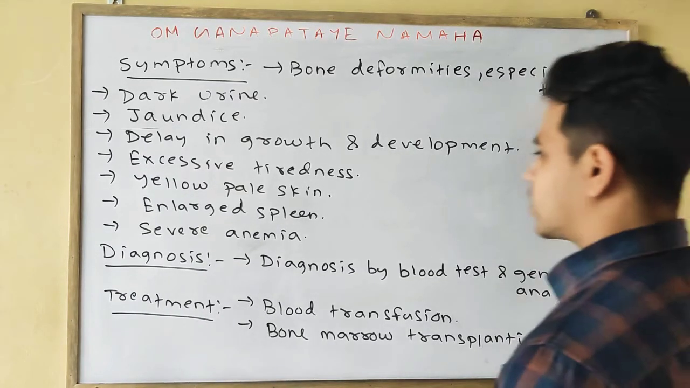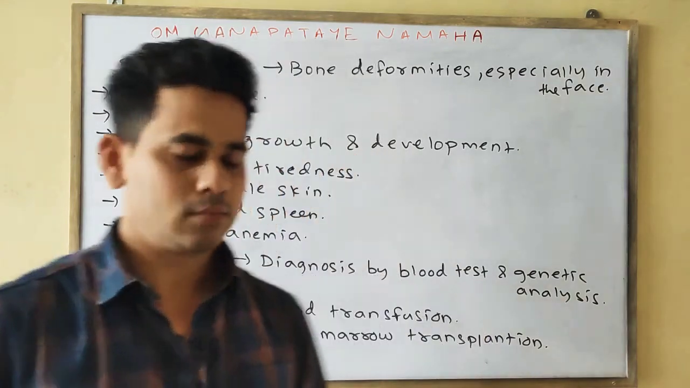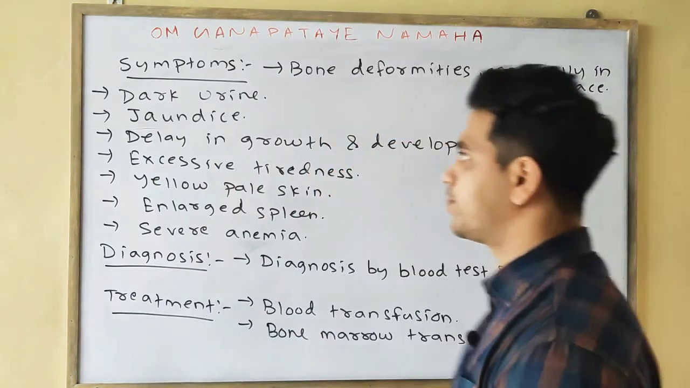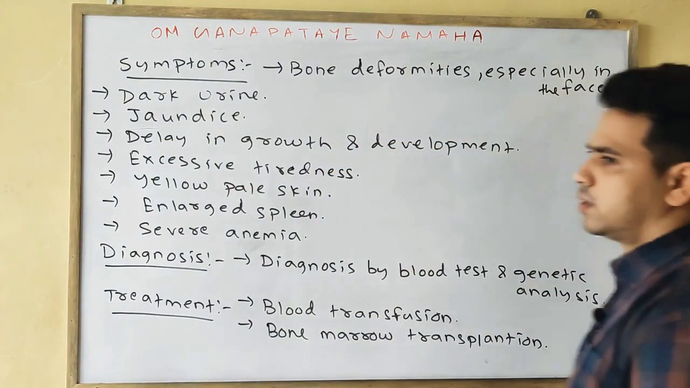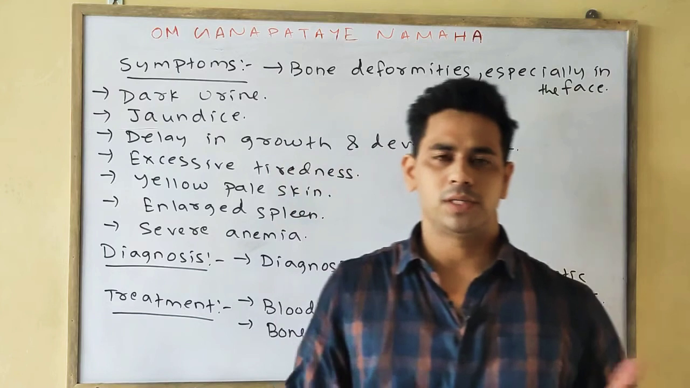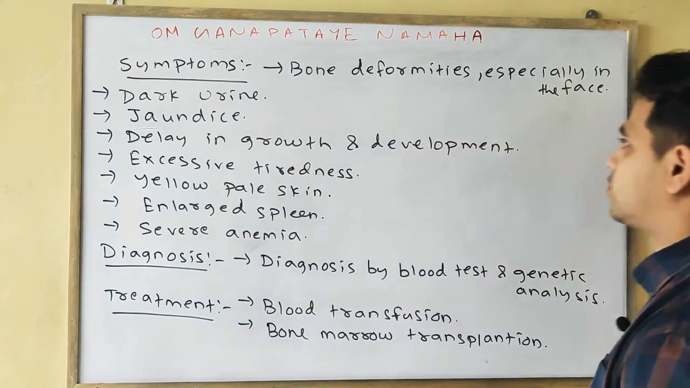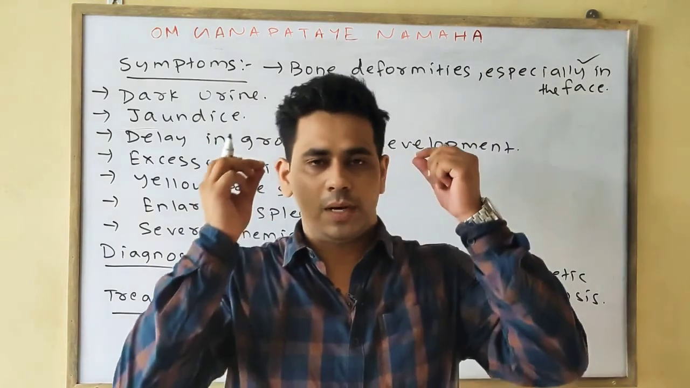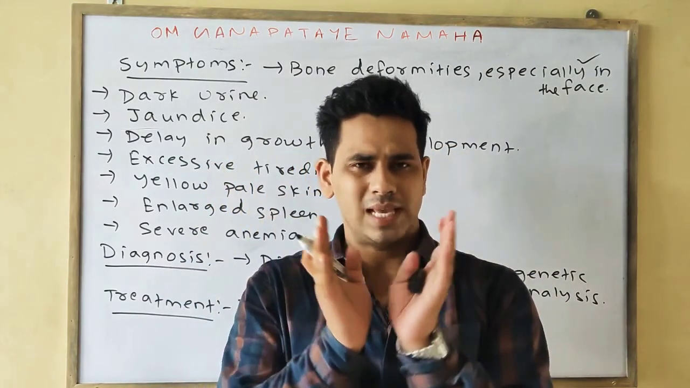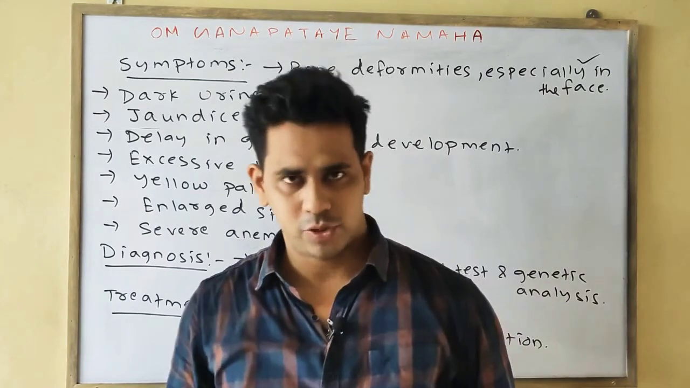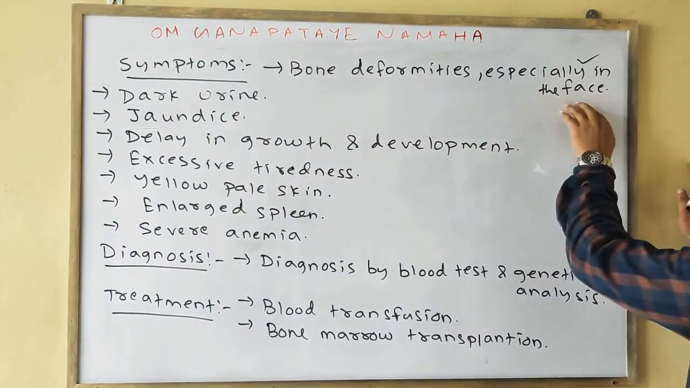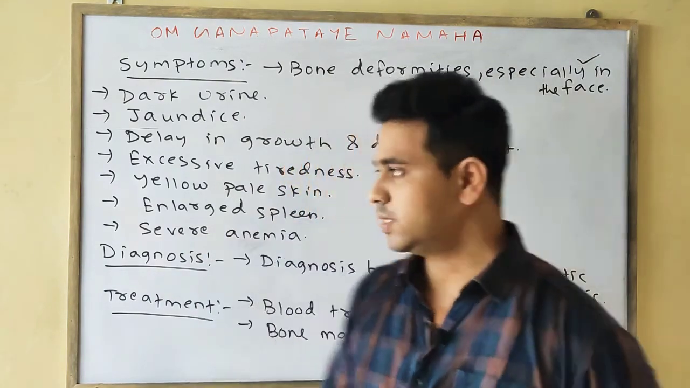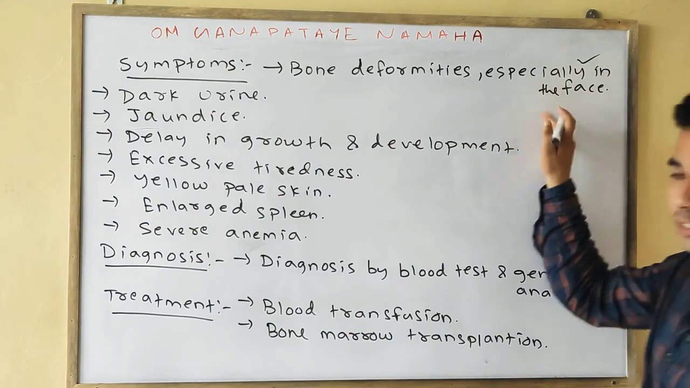So lastly, come to the symptoms, diagnosis and treatment of the thalassemia disorder. There are various symptoms by which we can know that this person is affected by thalassemia. Your first symptom is bone deformity, especially in the face. Deformity means the shape is not normal, a different type of shape is present, especially in the face. The bone or the jaw line is of a different shape.